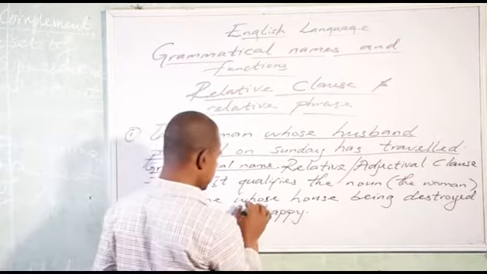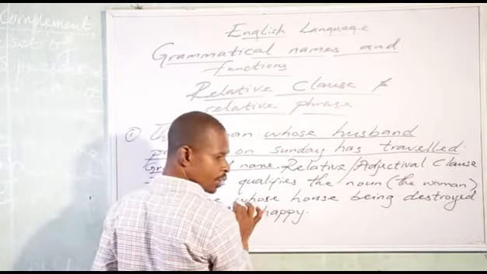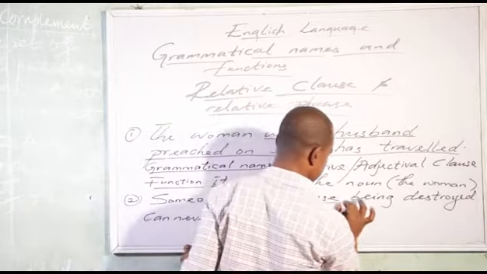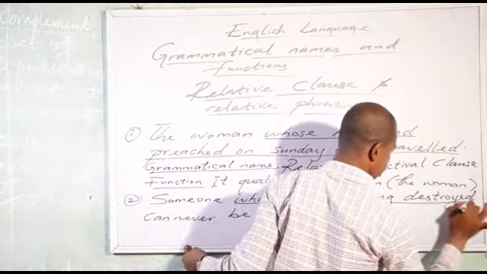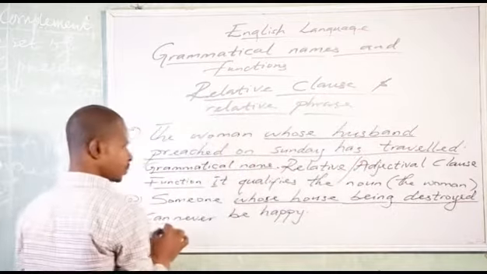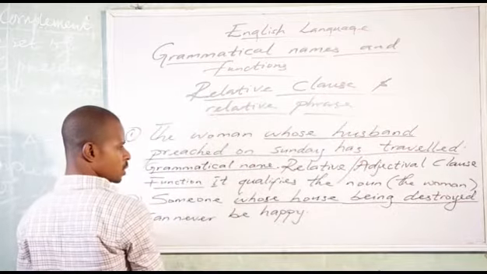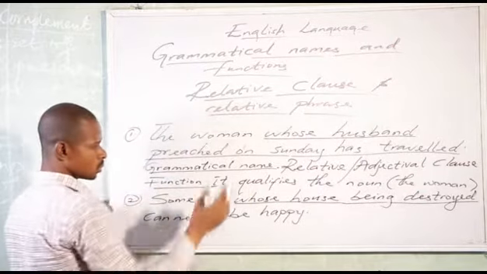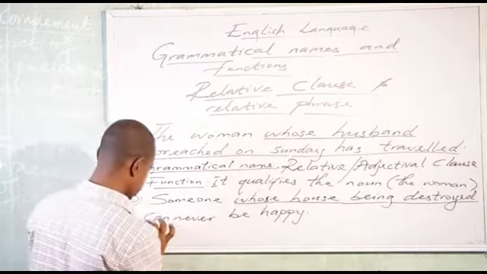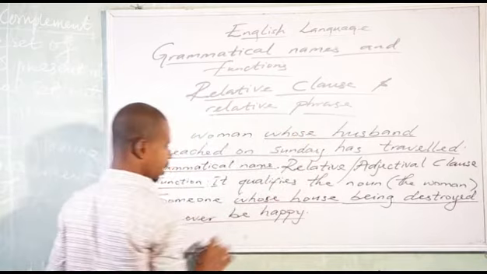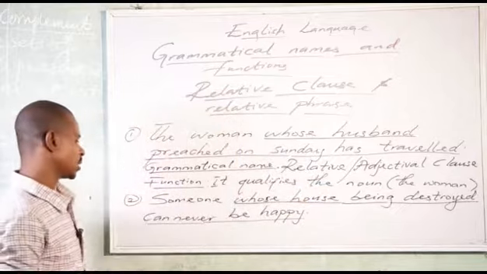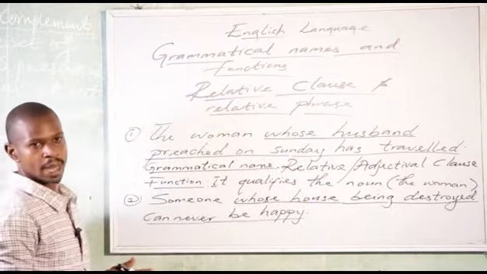Now let us underline from this side. Whose house being destroyed. Someone whose house being destroyed. Okay, let me underline everything: someone whose house being destroyed can never be happy.